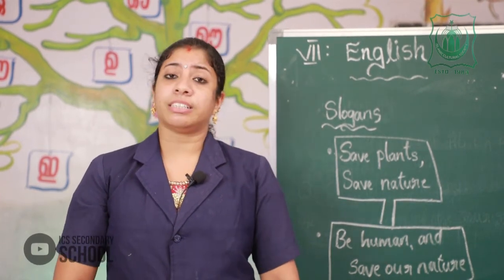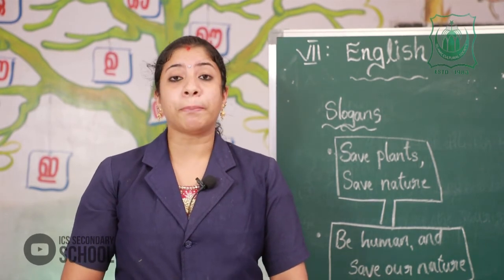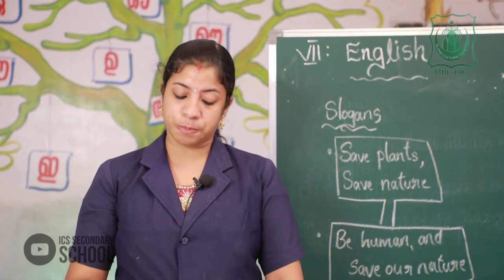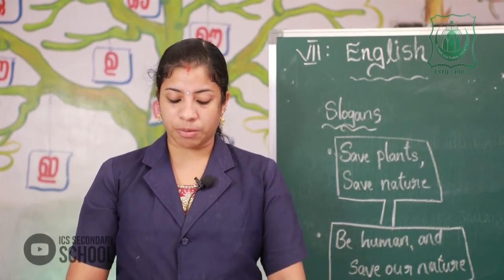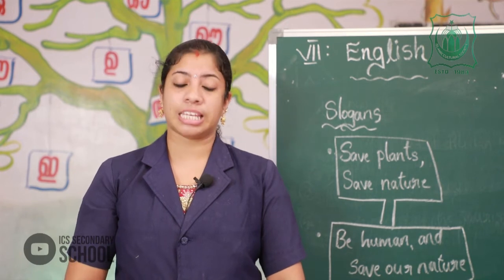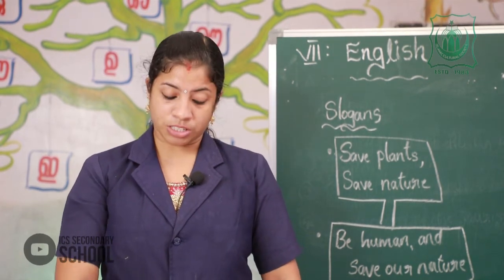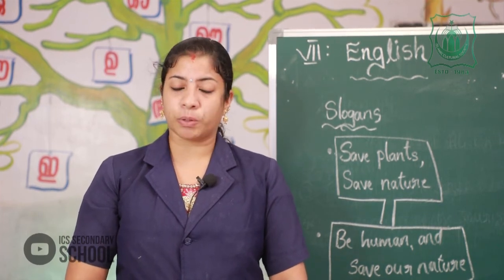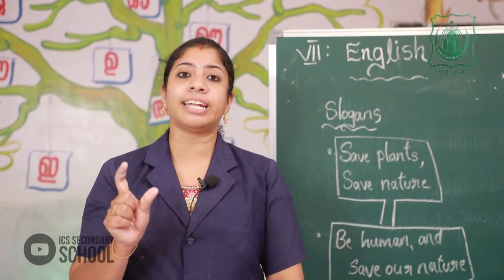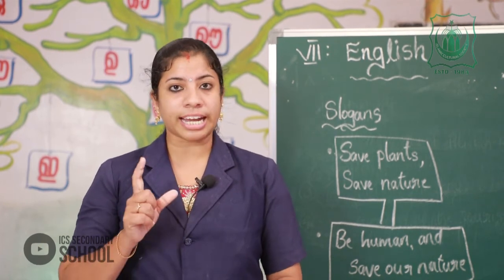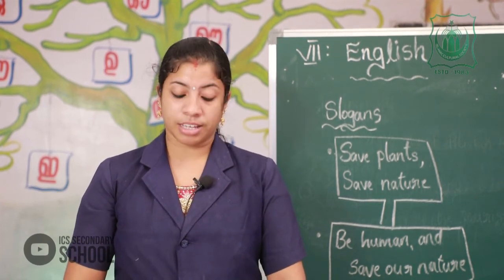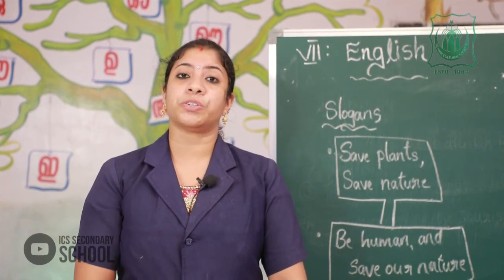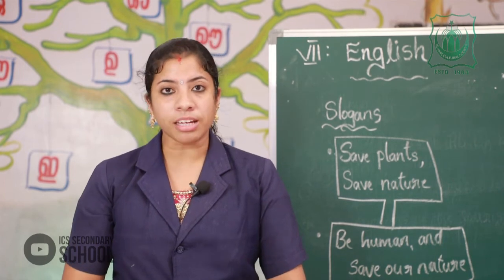Now, below that there are some questions based on the poster. What do you see in this poster? Write in the boxes given below. There are so many columns you can see. So, in each column you write based on that poster. The first one, title. What is the title in that poster? First heading, that is the title. Title means the heading of that poster. What's the heading? Lend a helping hand. So, in the first line you should write lend a helping hand.